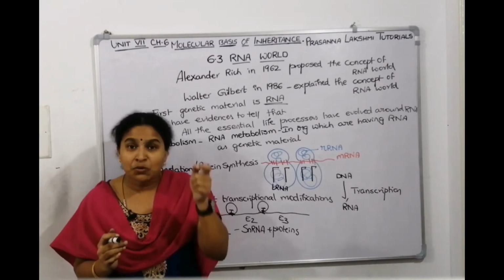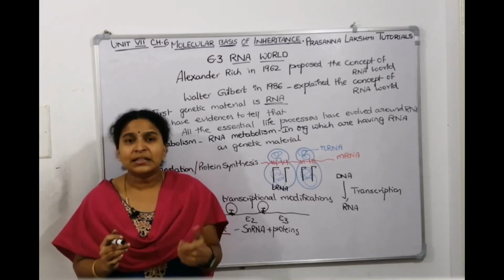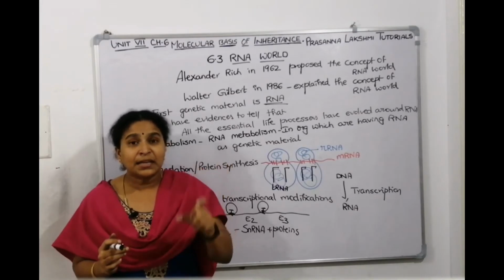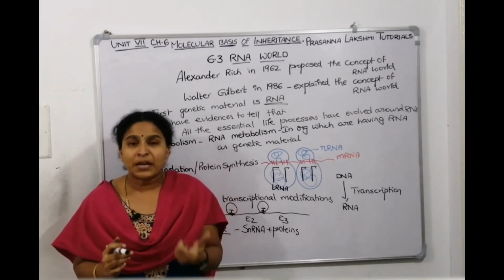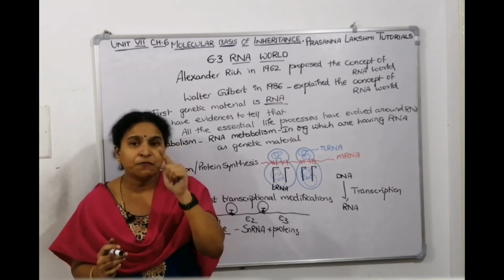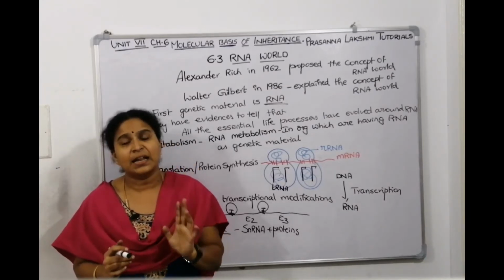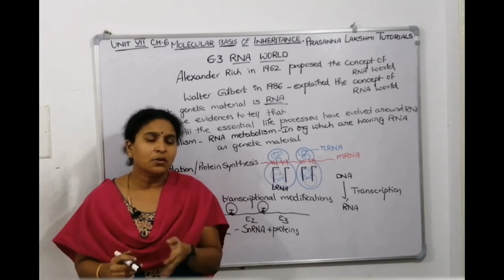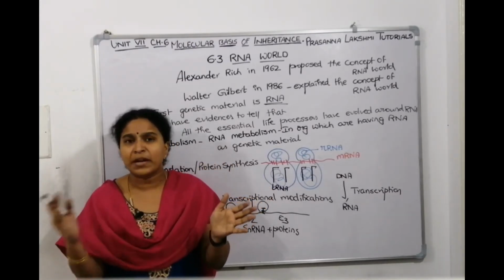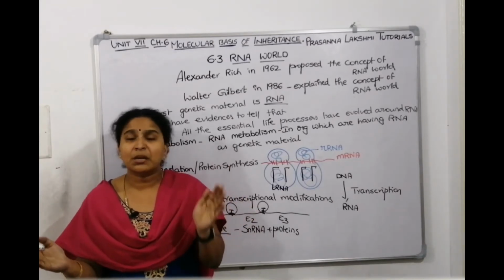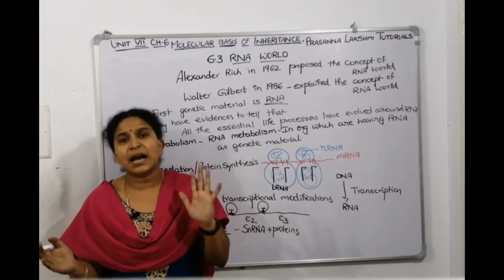They say that nucleotides were there, and at that time the temperature was very high. Using that heat energy, the nucleotides combined with each other to make a polynucleotide, and that is the first nucleic acid, which is RNA, which is simple. Evolution also happens from simple towards complexity. RNA is simple in structure, DNA is very complex. So the first genetic material formed is RNA.